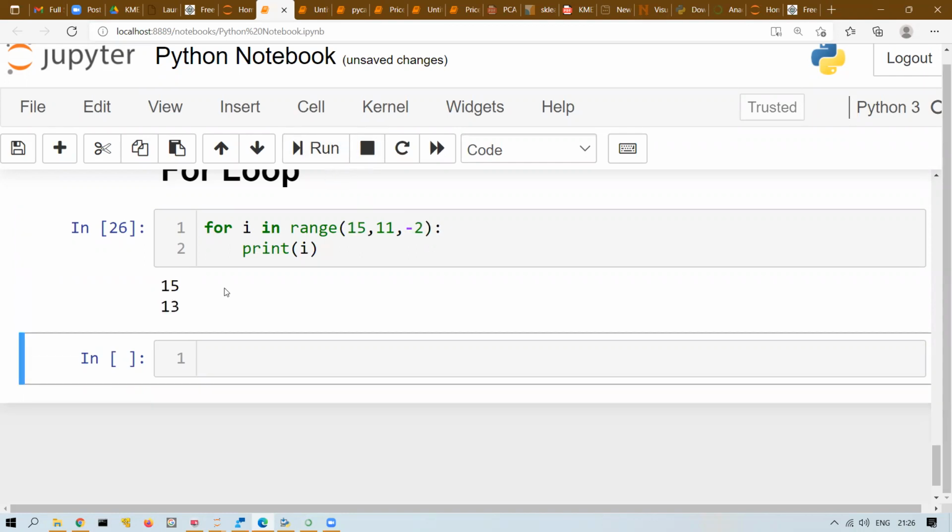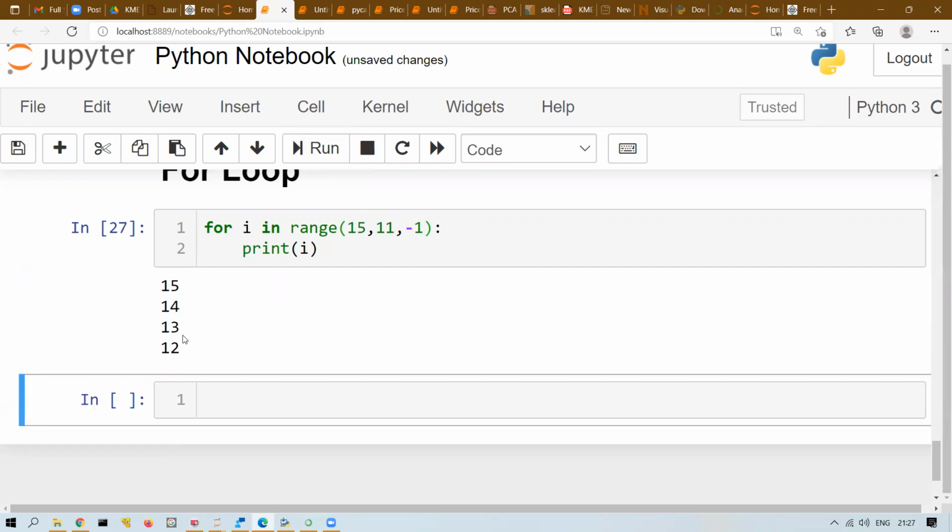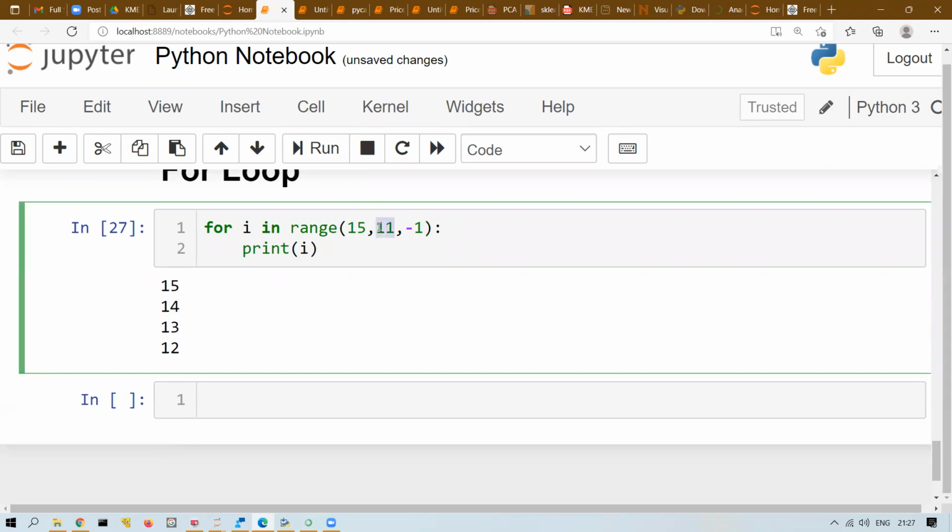So what is happening here? This is decrementing. If you want to decrement, starting is 15, ending should be 10, and then you're decrementing by -1. Till, I think 11 I have written. Can it go till 11? If I have written 11, till what will it go? 12, -1, 11 minus 1. So it will not go till 11.